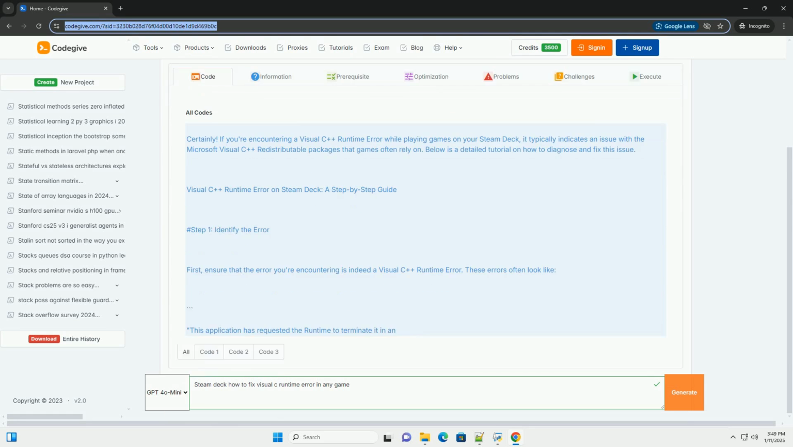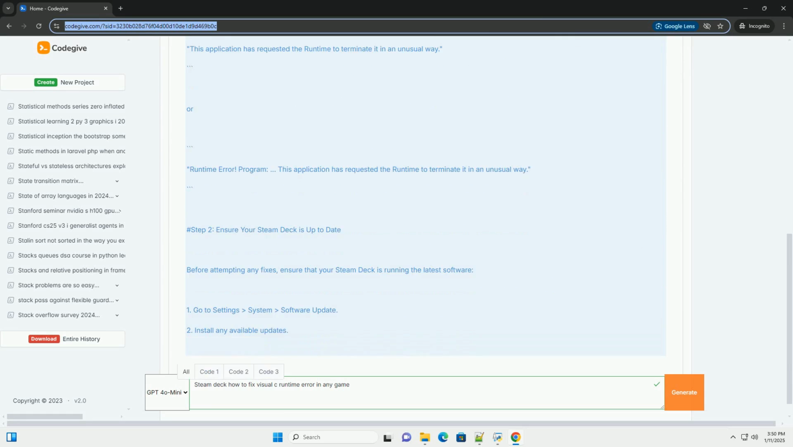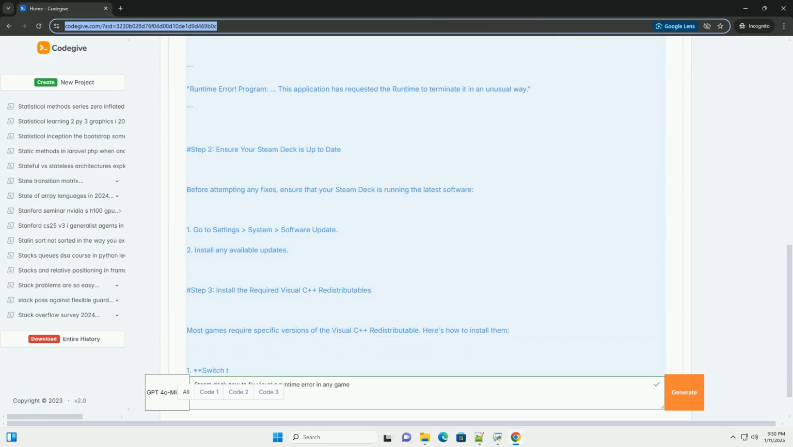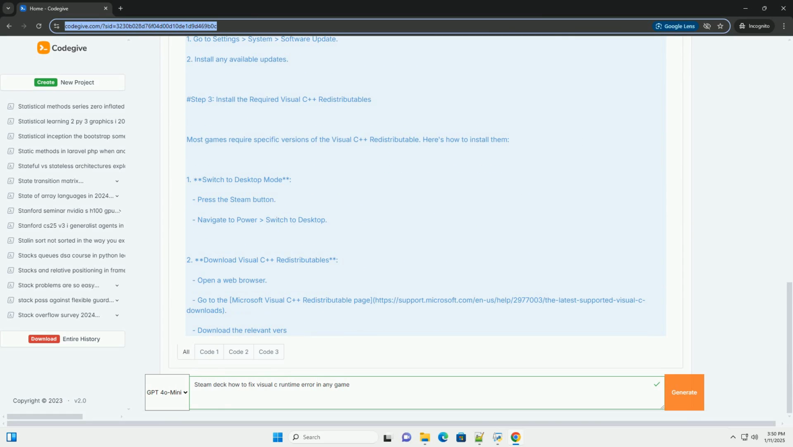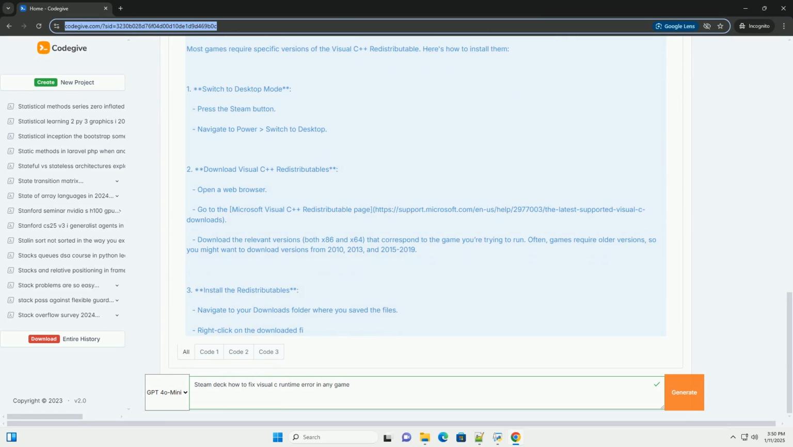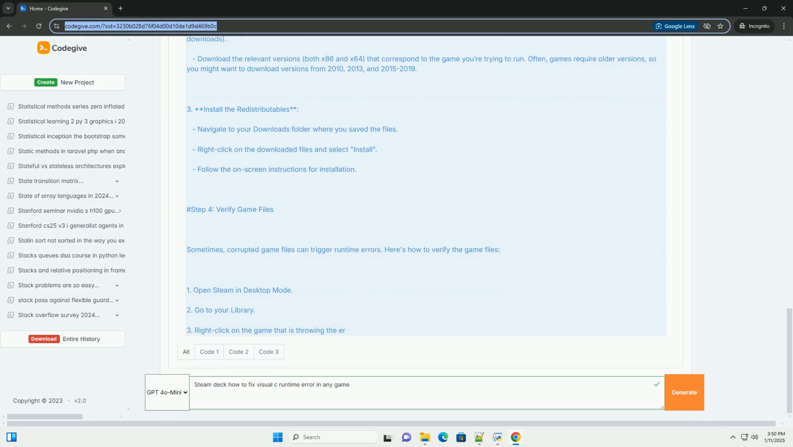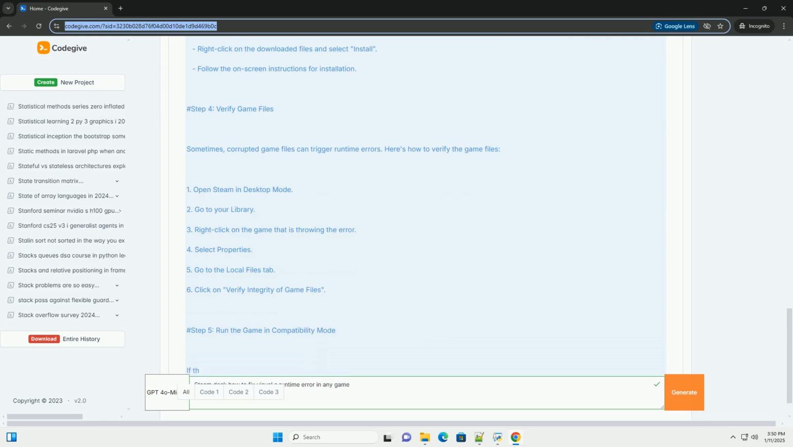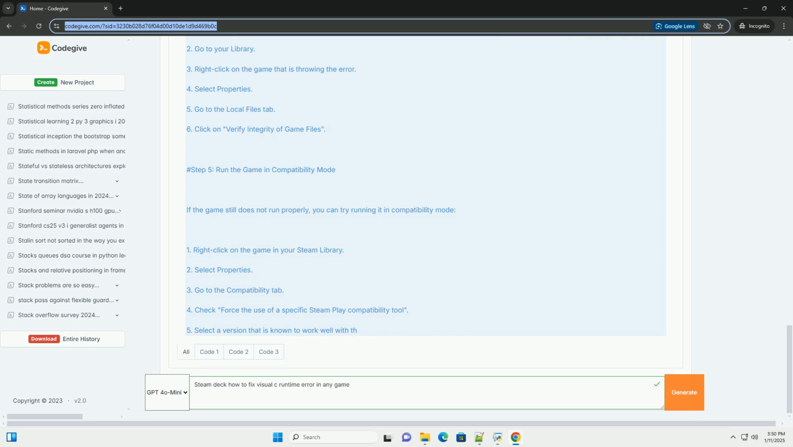Certainly. If you're encountering a Visual C++ runtime error while playing games on your Steam Deck, it typically indicates an issue with the Microsoft Visual C++ redistributable packages that games often rely on. Below is a detailed tutorial on how to diagnose and fix this issue. Visual C++ runtime error on Steam Deck, a step-by-step guide.